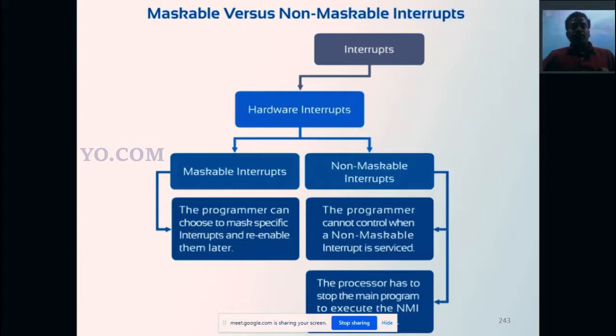Some antivirus is like a non-maskable interrupt. Antivirus is not a hardware interrupt; I am just telling it as an example. Consider an antivirus. You can cancel any program by using Task Manager. As a computer science student, you have experience in this.